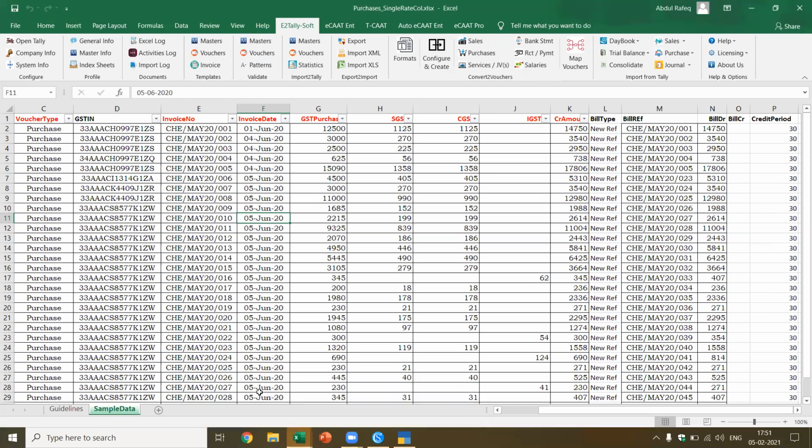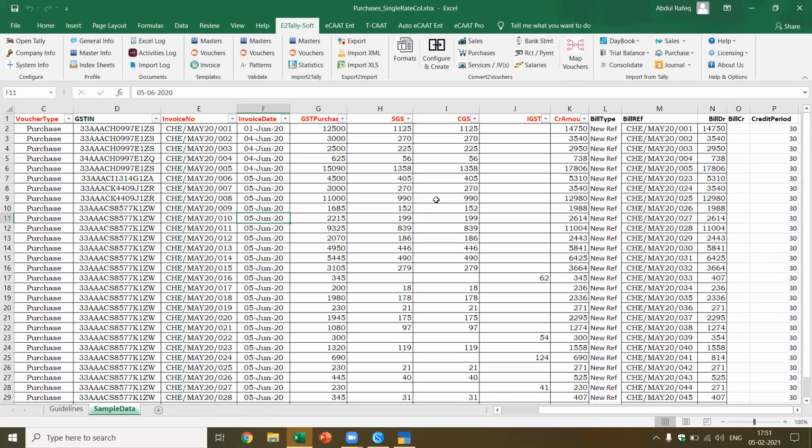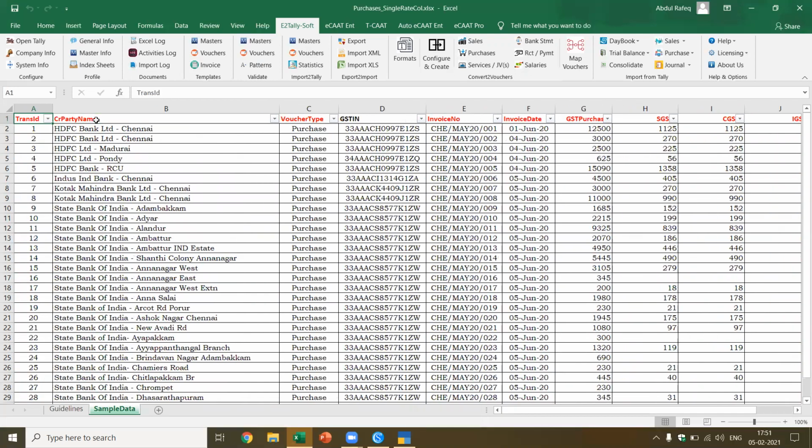I got one more, this purchase single rate, yes. And then I got one more sheet, which I'm also going to close. I'm going to start with the demo. Now this is the data, not e-commerce data, I think the service billing done by one service company which does the processing of credit card inquiries and confirmation for the clients, the banks. Okay, now let's say in this case, I've converted to the purchase voucher.